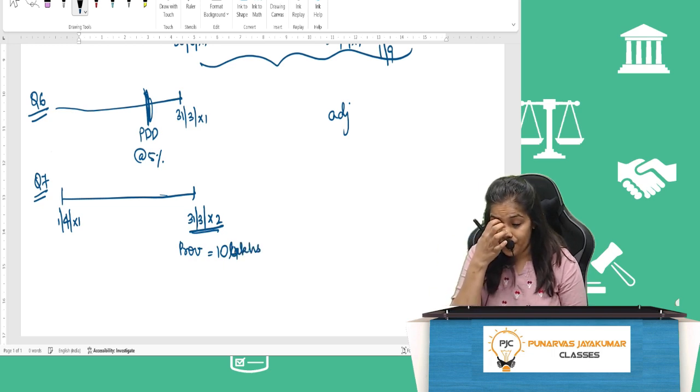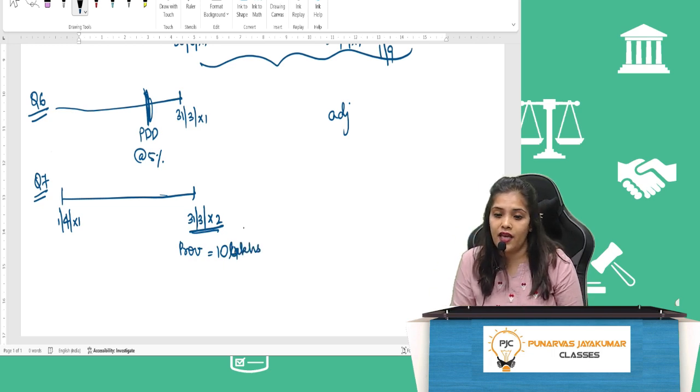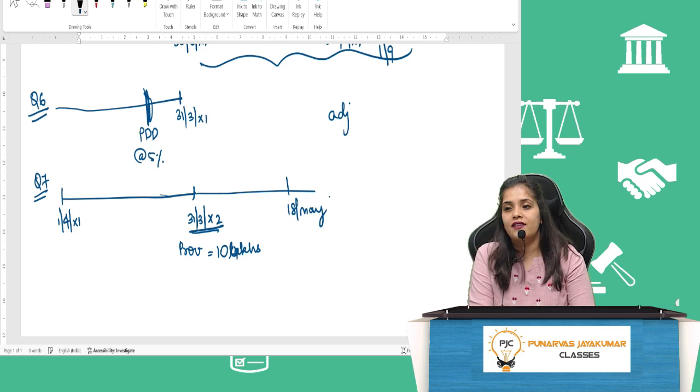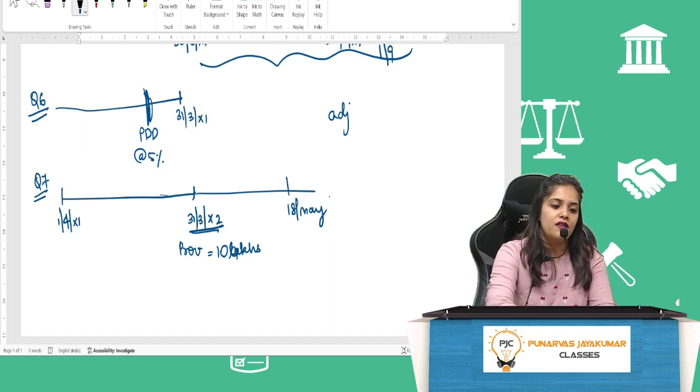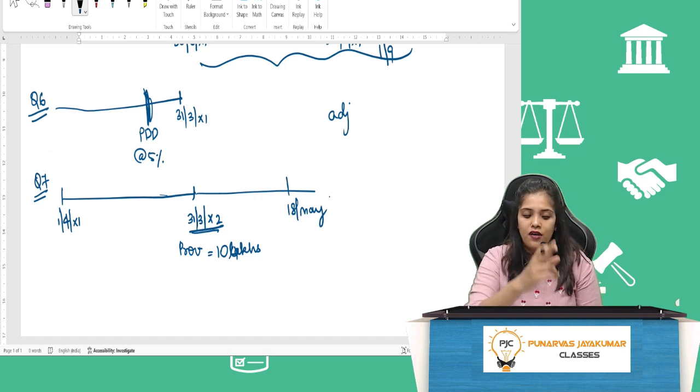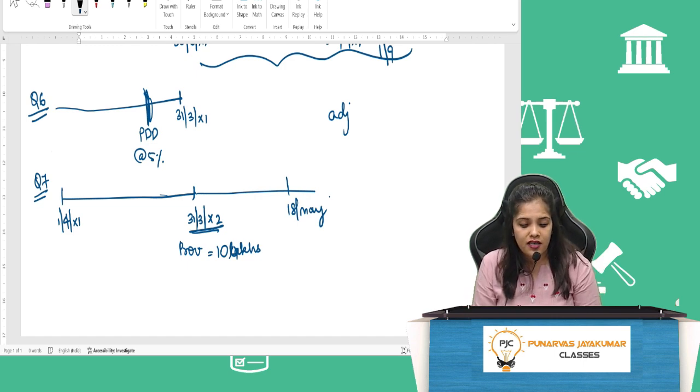On 18th May X2, the court decided in favor of the party alleging infringement of trademark and ordered Raj Limited to pay the aggrieved party a sum of 14 lakh.